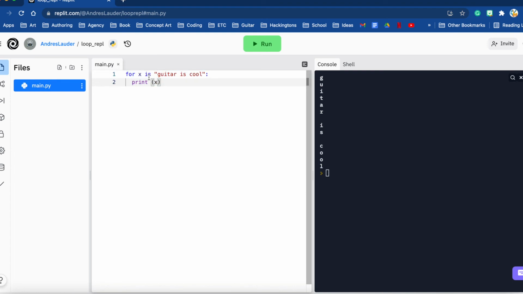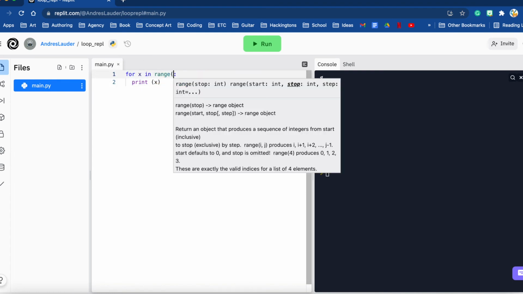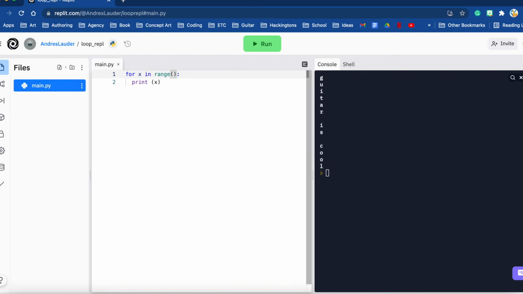We're going to keep our formula for x in, but instead we're going to do range with our parentheses, and inside we're going to do 6. So 6 is going to be our maximum, right? Because our minimum is 0 by default, as mentioned before. So when we print this, we get 0, 1, 2, 3, 4, 5, and it's incrementing 1 each time. And this is a loop because it's looping over it continuously, and it's stopping at 6 or 5.